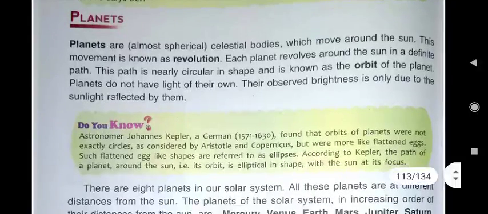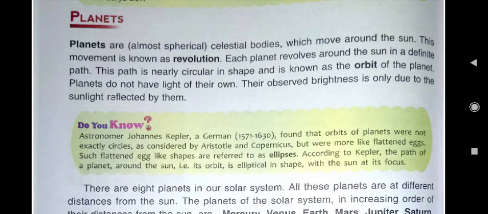Now we will read about the planets. I have told you how many planets are there in the solar system? 8 planets. Planets are almost spherical celestial bodies which move around the sun. All the planets have two movements, rotation and revolution.